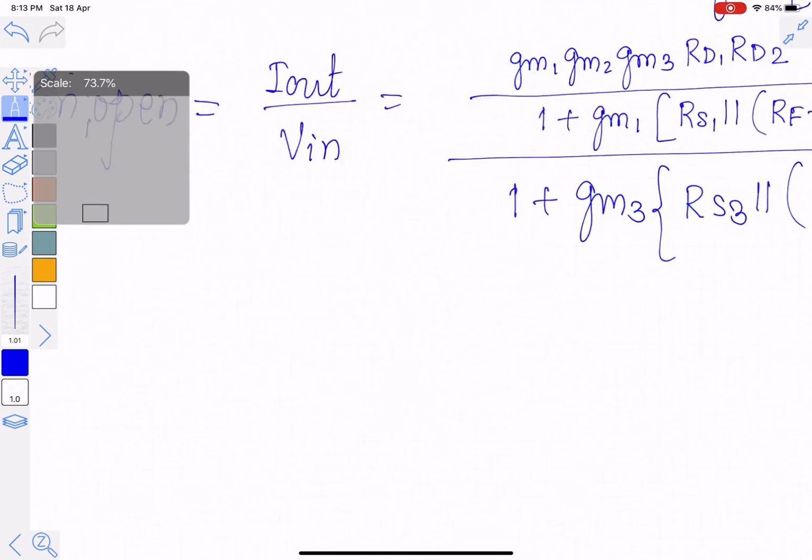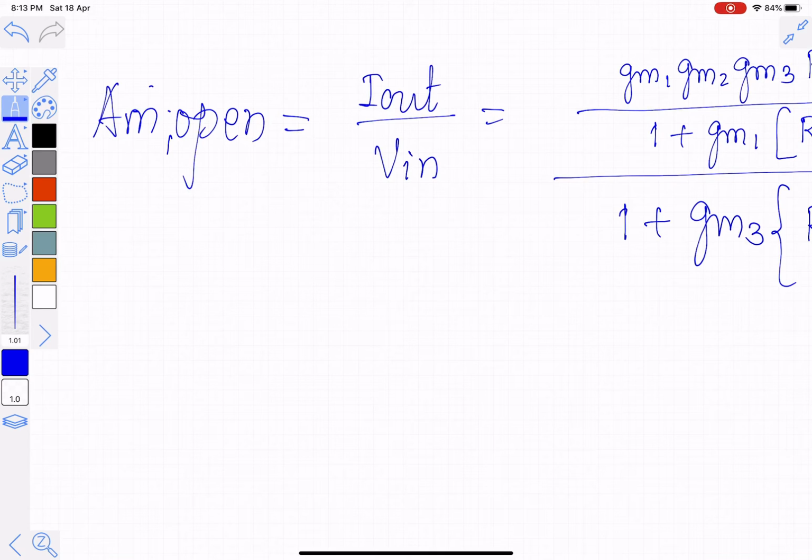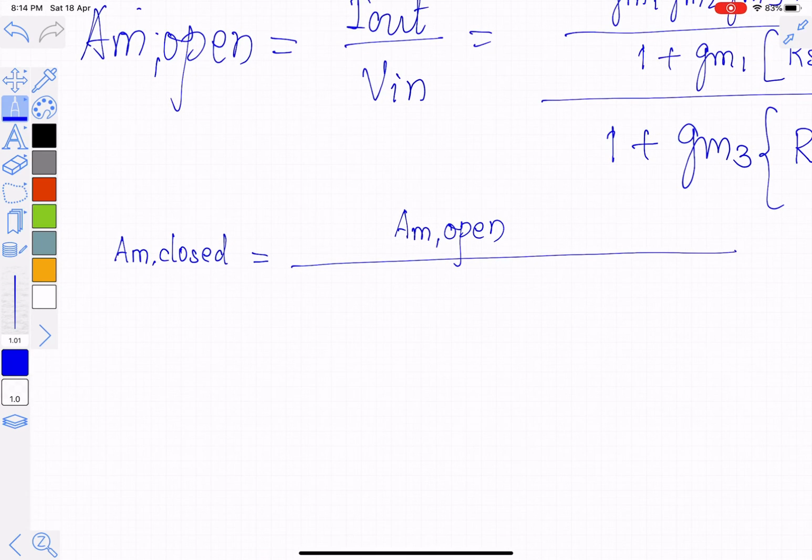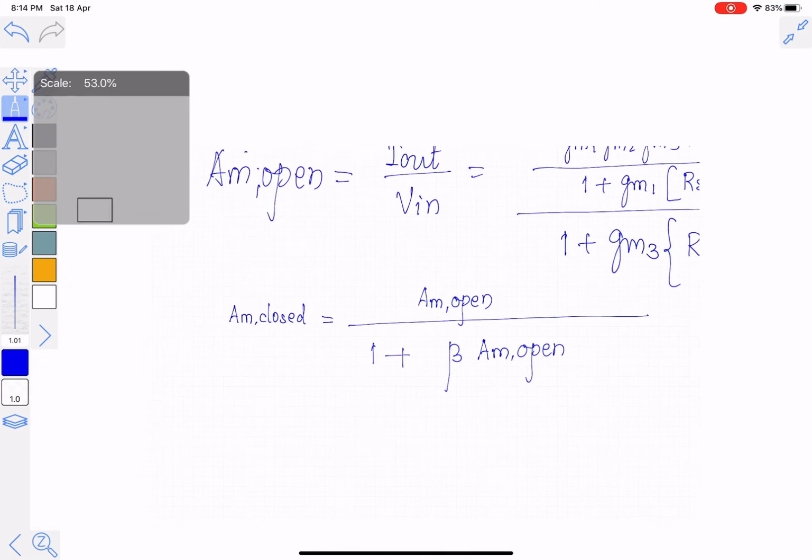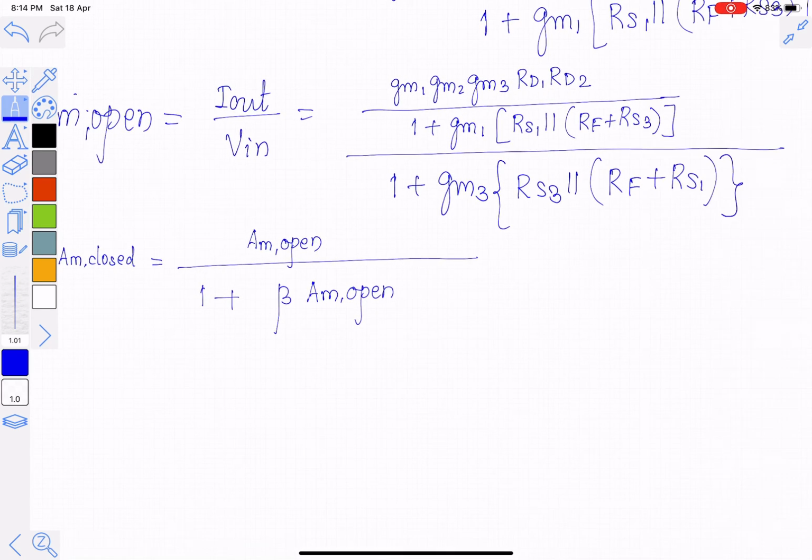It is simple to find out what is Am closed. Am closed is given by Am open divided by 1 plus beta times Am open. We have calculated beta separately, Am open separately.